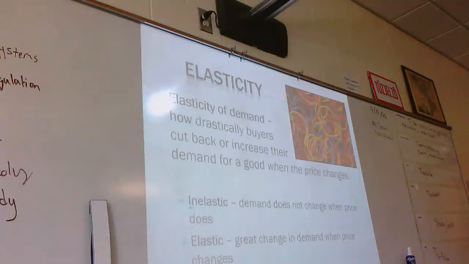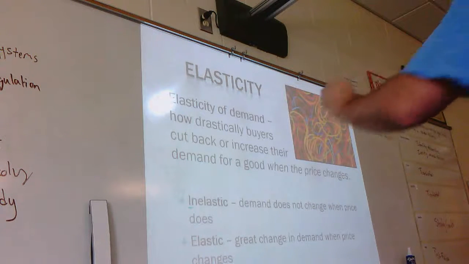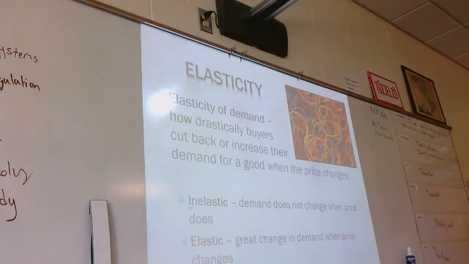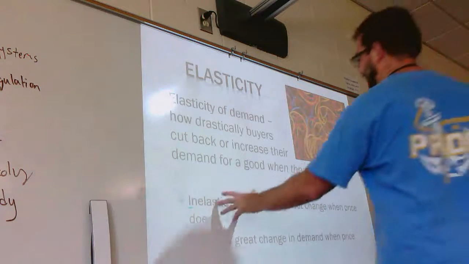Same thing with that Daraprim drug, right? It would have a very inelastic demand. They raised the price from $7 to $700 a pill, and people still continue to buy that medicine. So it would have a very inelastic demand.